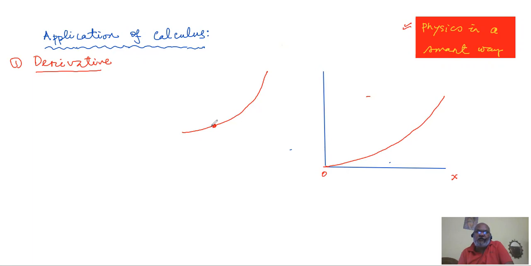If our job is like that, then the way we have been trained on slopes, you take a small portion of a curve. And we know that if you take a very small portion of a curve, and mind it, the moment I use the word very small, immediately derivative and integration will be coming around the corner.